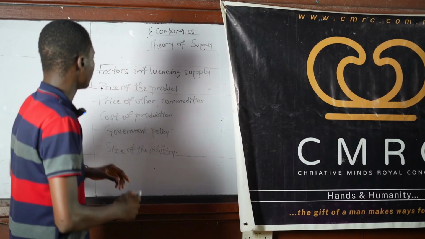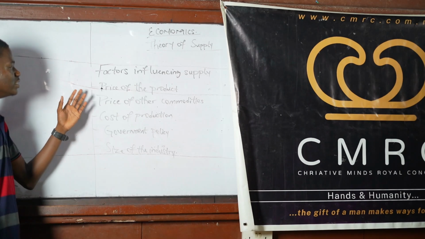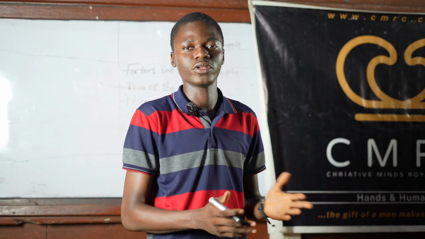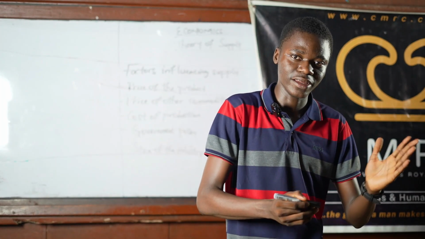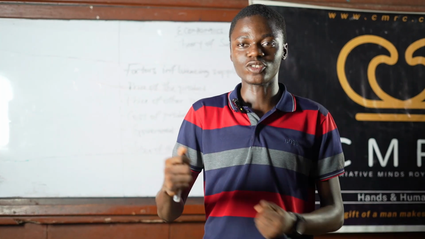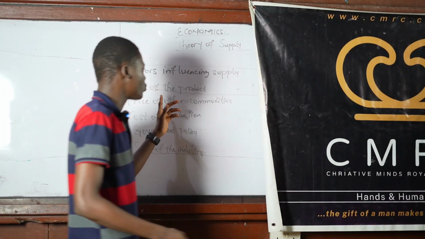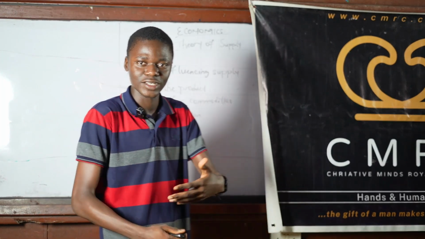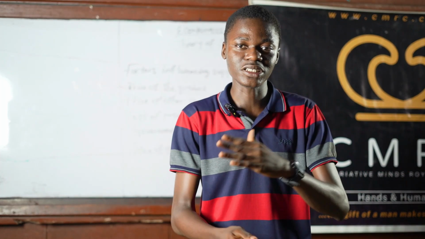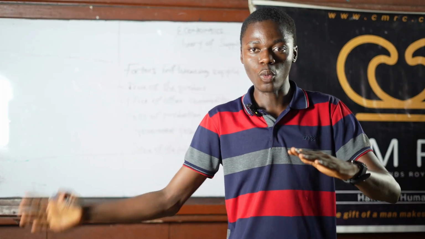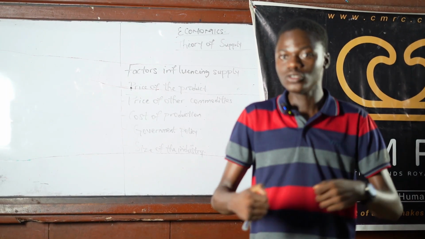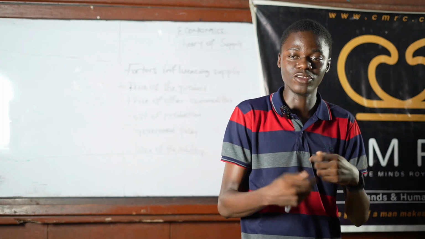Now, the first factor influencing the supply of a product is price of the product. If the price of the product increases, following the law of supply, which states that the higher the price of a particular commodity, all other things being equal, the higher the quantity supplied into the market. Following that, when the price of the product increases, producers will be willing to offer more products to the market. As a result, the quantity supplied to the market would also increase because producers will be willing to sell such products at a higher price. Why? In order to gain profit.